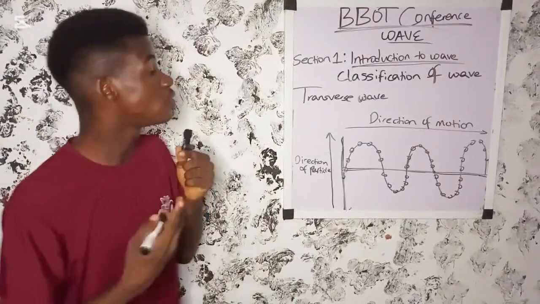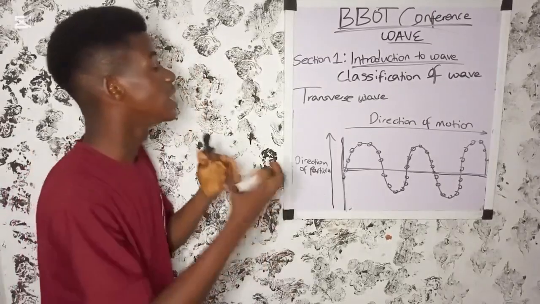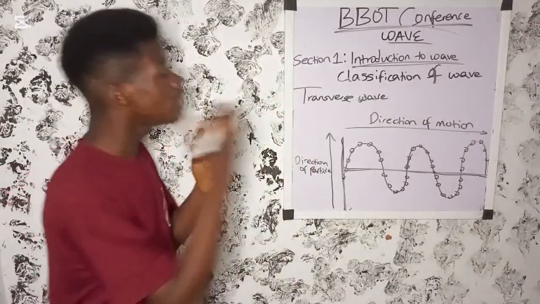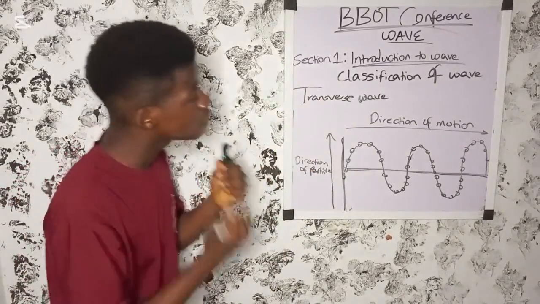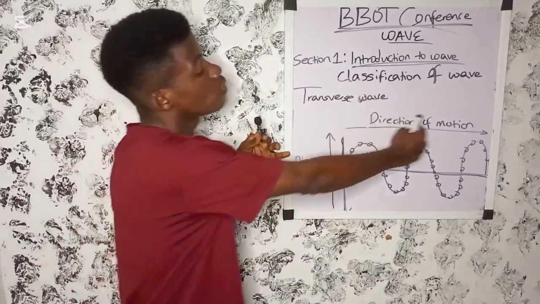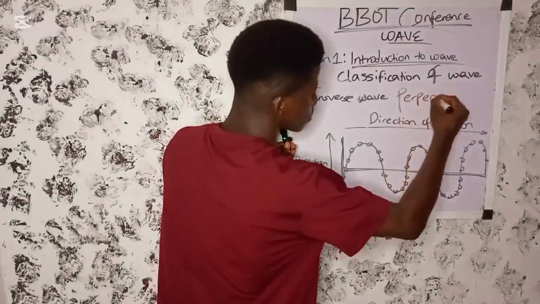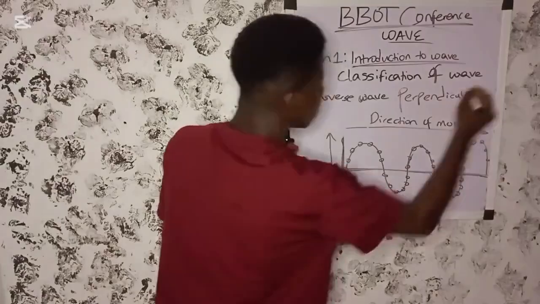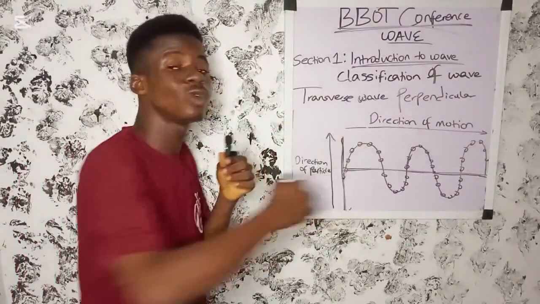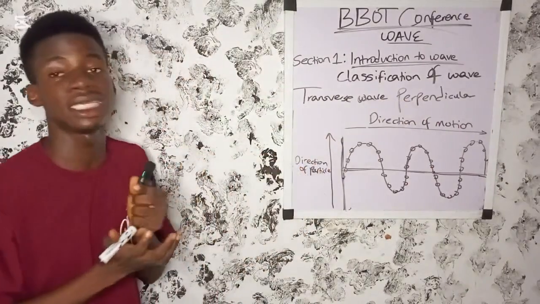Another classification of waves is transverse wave and longitudinal wave. Now let me first talk about what a transverse wave is. A transverse wave is a wave in which the direction of the motion of the wave is perpendicular to the direction of the particles.